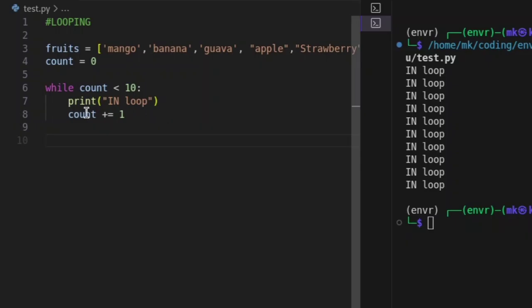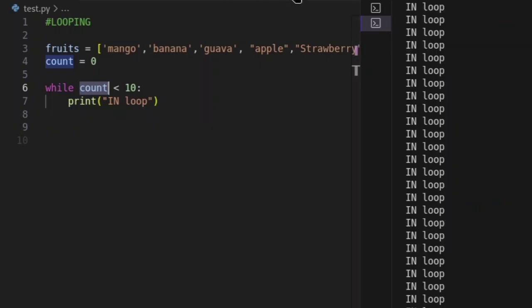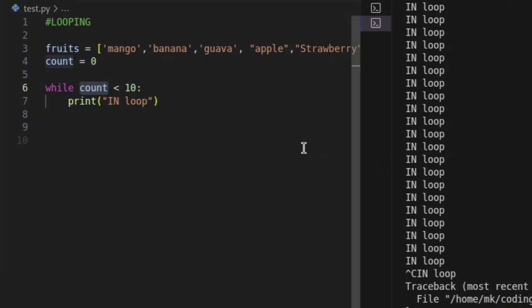If I remove this count, which is we do not add a number to this count variable, then our looping is not going to stop. It's going to continue looping endlessly. That's what we call infinity loop. If I run it right now, you see, it's not going to stop. I have to come to my terminal and do Control C just to stop it. If I do not Control C, it's going to keep on running. It's not going to stop.